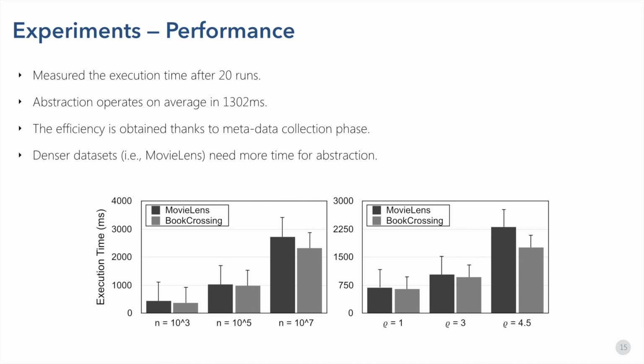10 to the power of 5. MovieLens, as a denser dataset, requires more time for abstractions when increasing the group space size or relaxing the sensitivity threshold. Note that although the abstraction operates on the huge space of user groups, it is executed on average in 1302 milliseconds. This efficiency is obtained thanks to a metadata table and proper indexing.